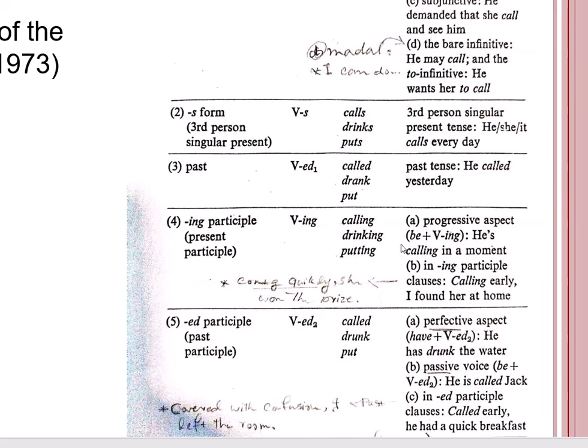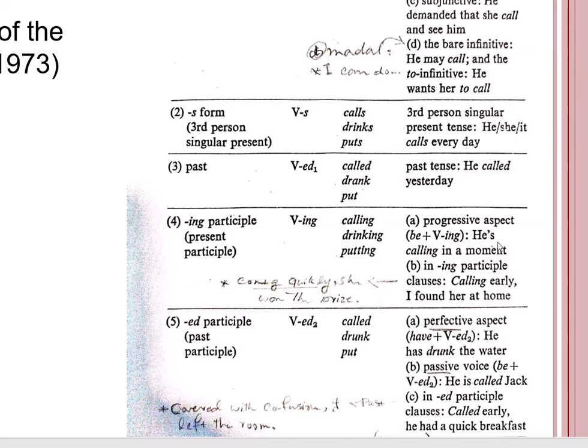And we have two cases in terms of the function. We have two cases where verbs appear in the ing form. The first case is the normal case that we all know, which is the progressive aspect or the continuous aspect, when we have the present continuous or past continuous or future continuous and so on. So the formula would be verb to be plus the main verb with ing.